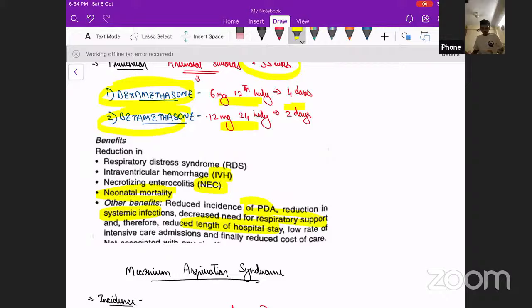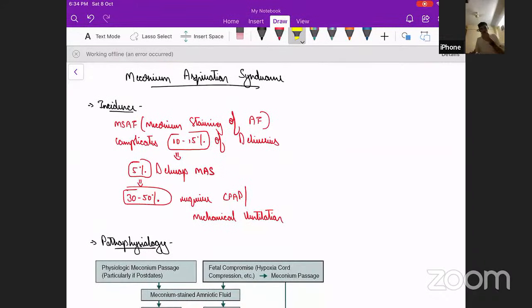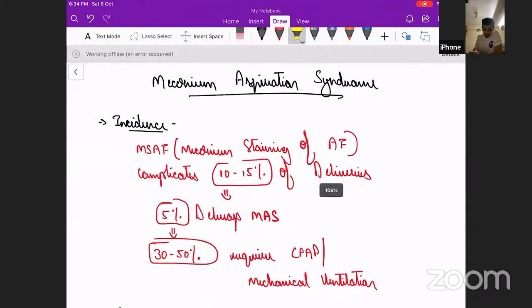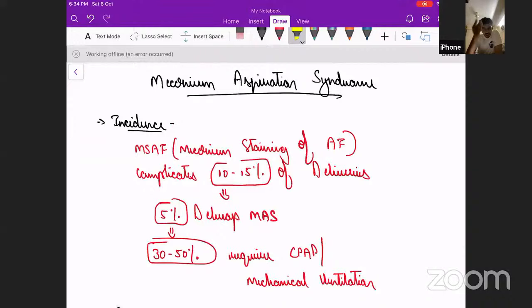continue with our next topic. What is the next important cause for respiratory distress in newborn? That is meconium aspiration syndrome. Now, see, meconium staining of the amniotic fluid is different from meconium aspiration syndrome, correct? The staining of amniotic fluid can be present in a number of babies, but that staining leading to disease is different. If that leads to disease and presentation of the newborn with respiratory distress, then it is called meconium aspiration syndrome.